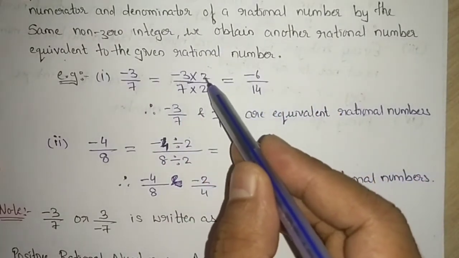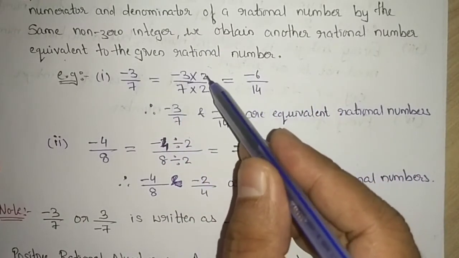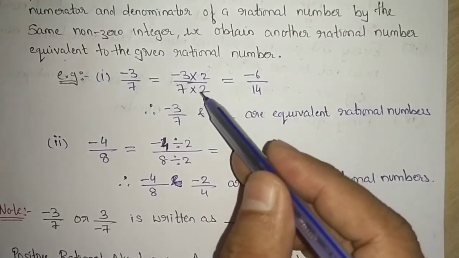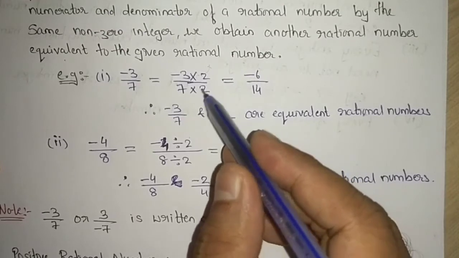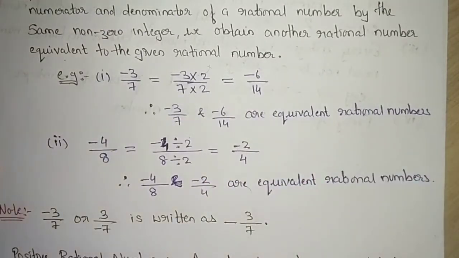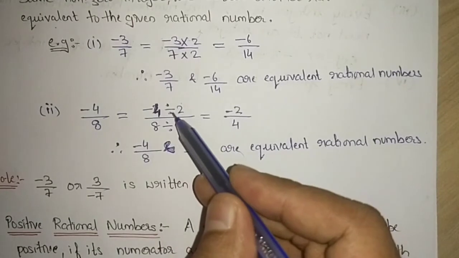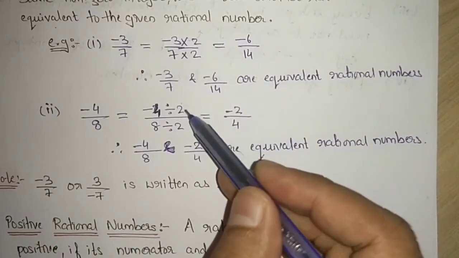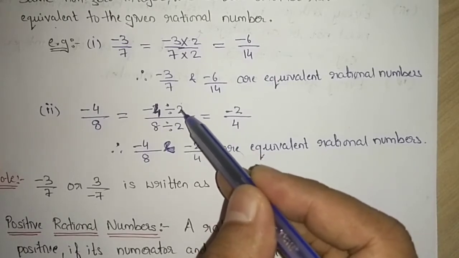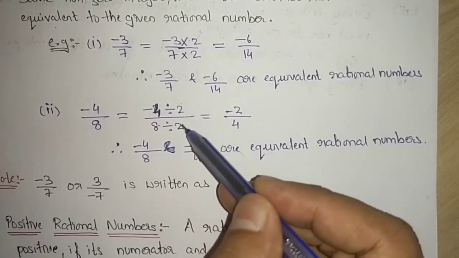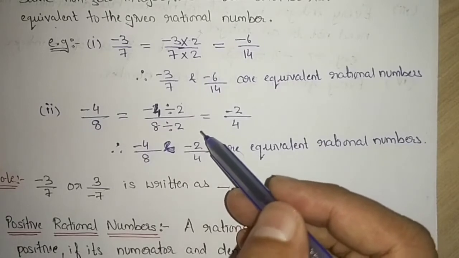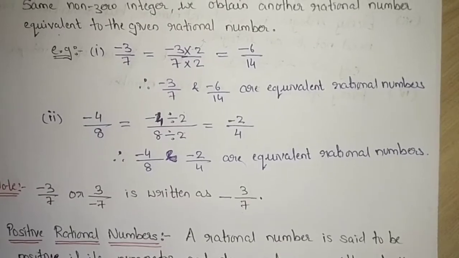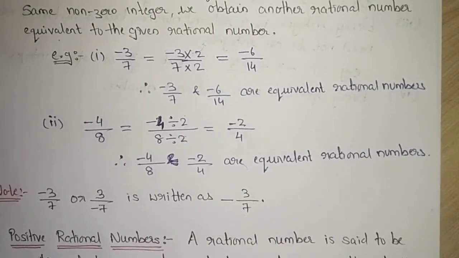That is, if you are taking 2, then you are supposed to multiply by 2 in the numerator and also multiply by 2 in the denominator. If you are dividing by a number, then in the numerator also you are supposed to divide by the same, and in the denominator also you are supposed to divide by the same non-zero integer. Non-zero integer means you are not supposed to multiply it by 0.